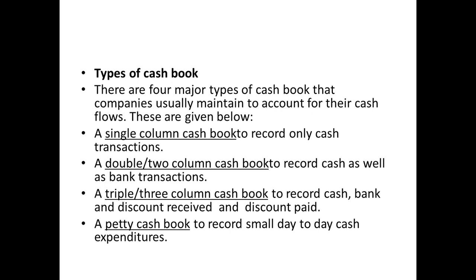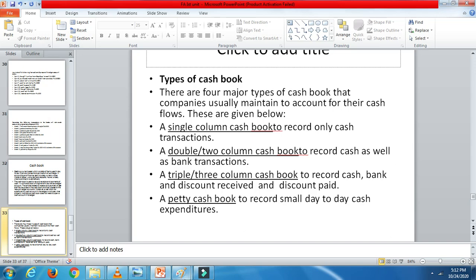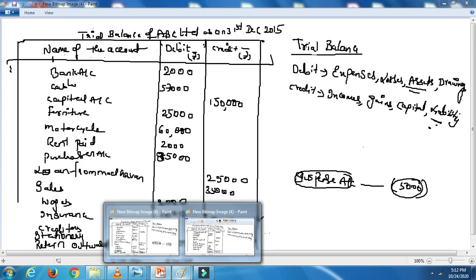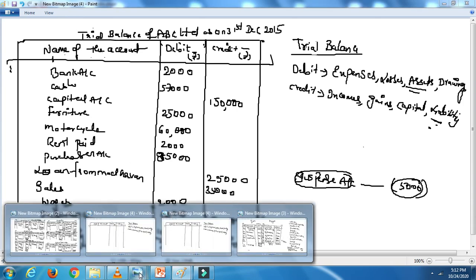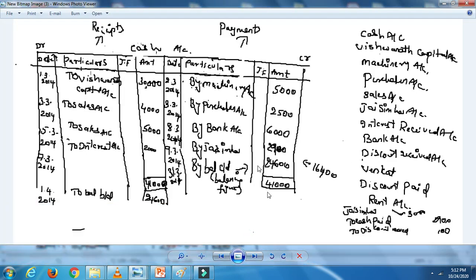Just now, what we have done in the ledger account in my last class, if you remember, we have prepared a cash book, isn't it? So I'm just going to show you that this is the procedure. This account we have prepared. Single column will be there: receipts we are going to write down on the debit side, payments all we are going to write down on the credit side. So this is nothing but a single column cash book. This procedure of doing the problem is known as single column cash book.